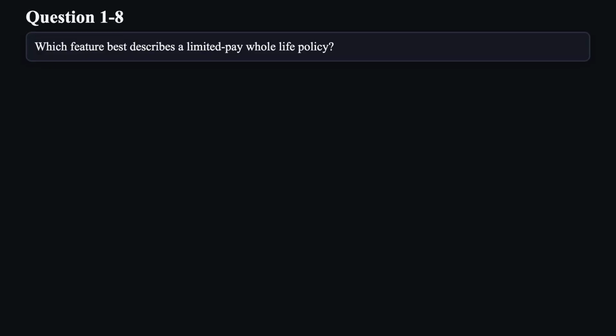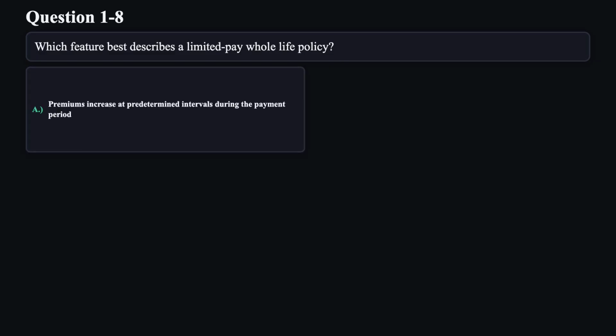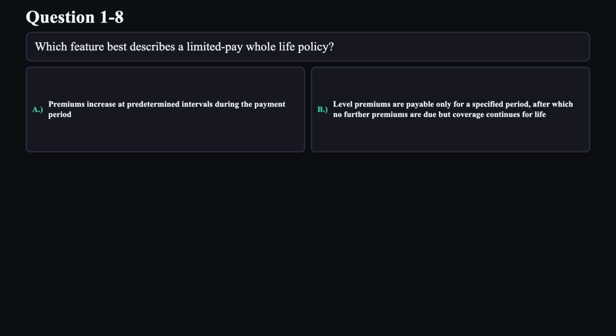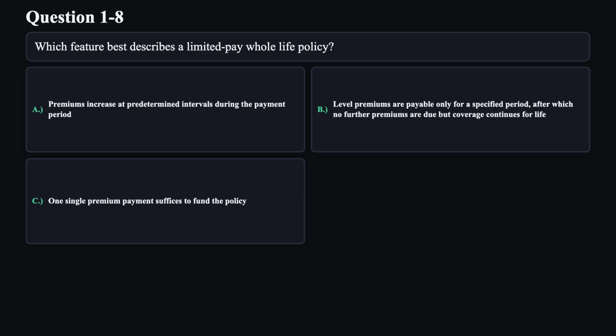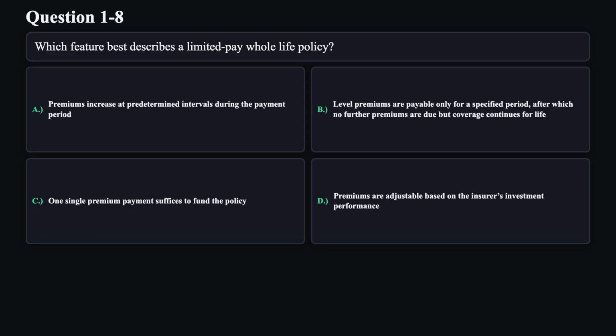Question 8. Which feature best describes a limited pay whole life policy? A. Premiums increase at predetermined intervals during the payment period. B. Level premiums are payable only for a specified period, after which no further premiums are due but coverage continues for life. C. One single premium payment suffices to fund the policy. D. Premiums are adjustable based on the insurer's investment performance.